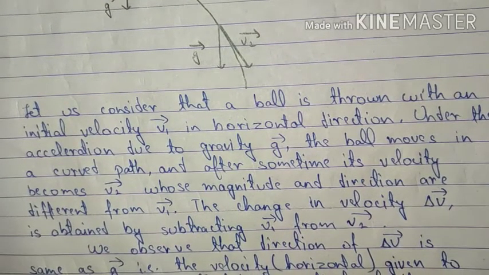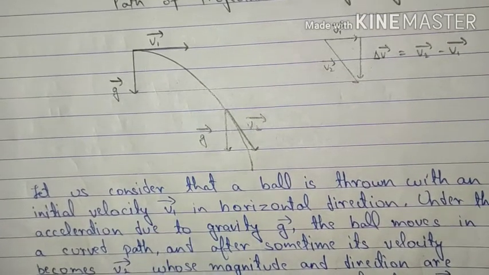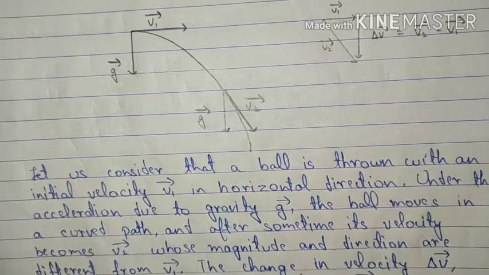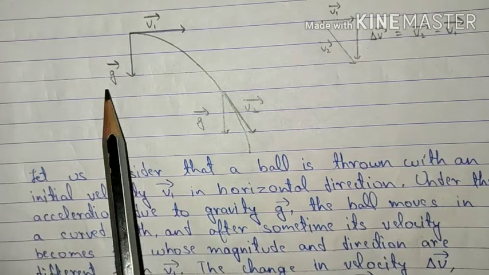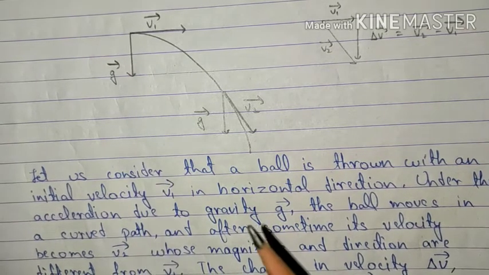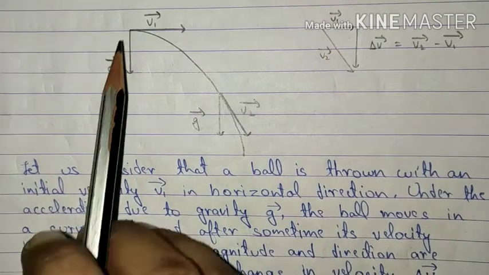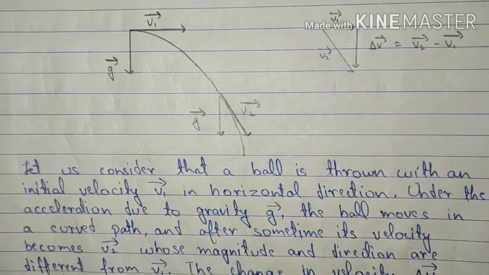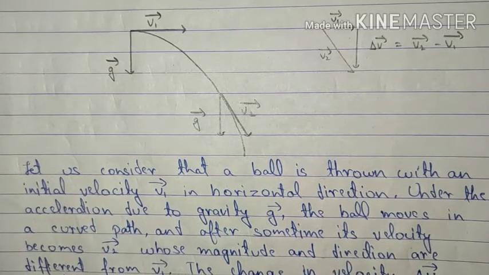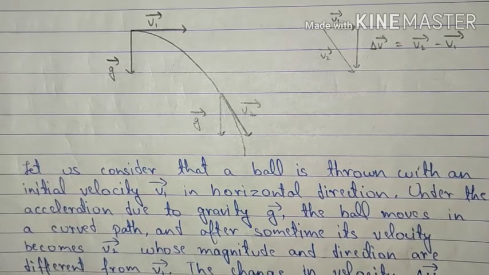Let's go by it. Let us consider that a ball is thrown with an initial velocity v1, as you can observe over here, which changes to v2 after a certain interval of time. Now, under acceleration due to gravity, that is small g, what is happening? As I've already told you, instead of going in the horizontal direction, the ball is also moving downwards. That is, it is also traveling in the vertical direction. Because the ball was being acted on by velocities in both directions, horizontal and vertically downwards, it follows a curved path.